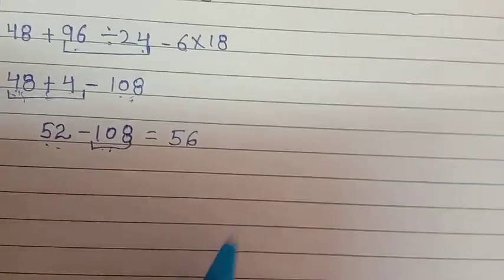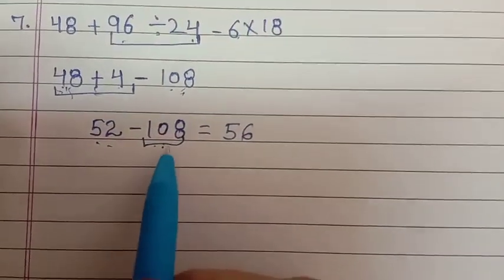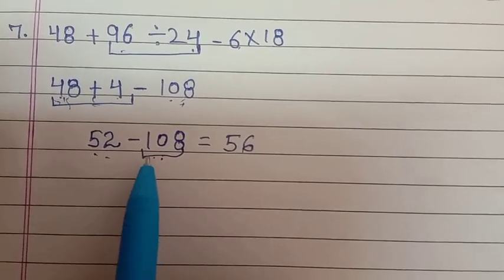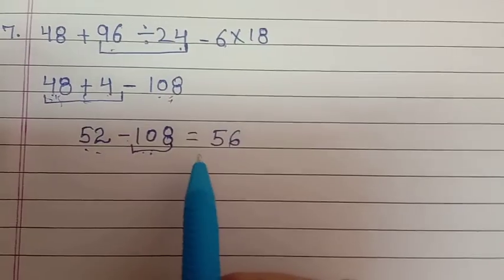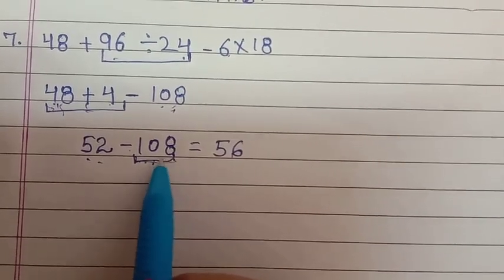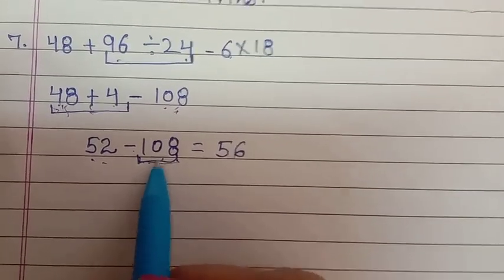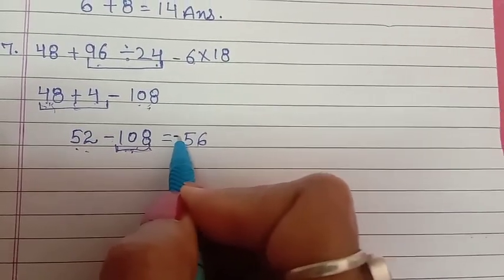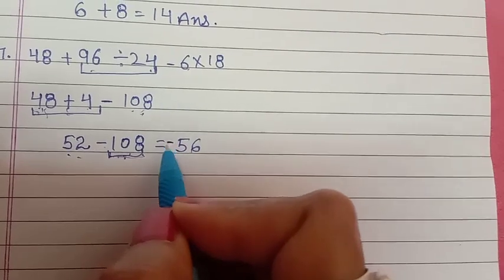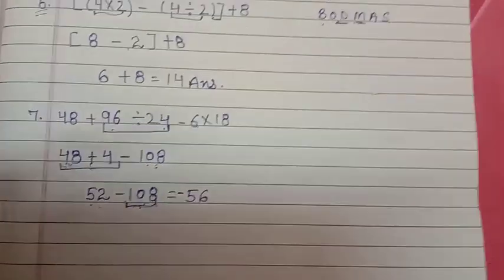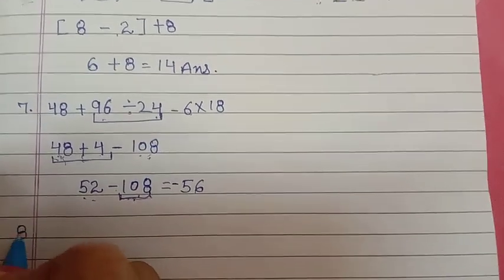But here you need to decide the sign. So what will be the sign? Check the sign of the stronger team. It is minus. So the team with the minus sign is stronger, so it will win the race. So the sign will be negative, because this sign shows which team won the match. So let's start with the next question, that is question number 8.